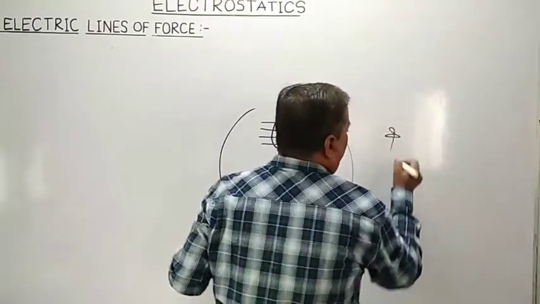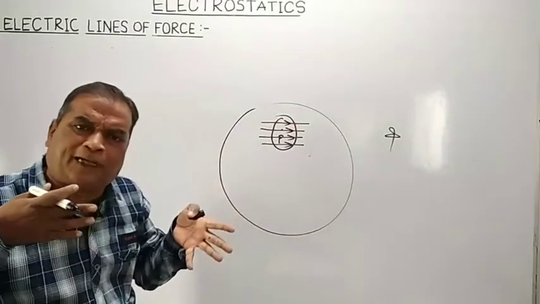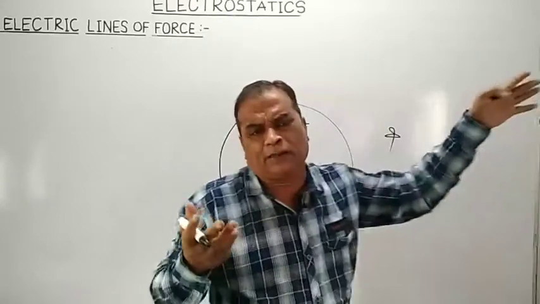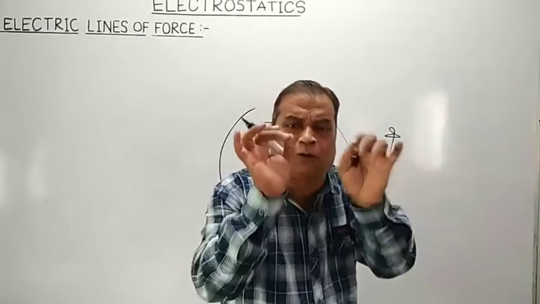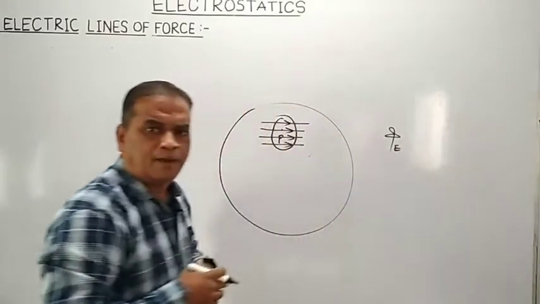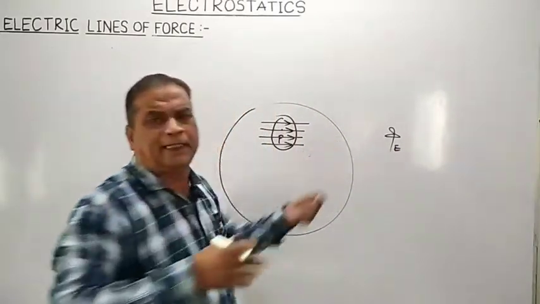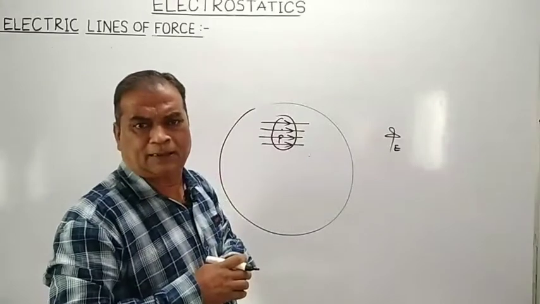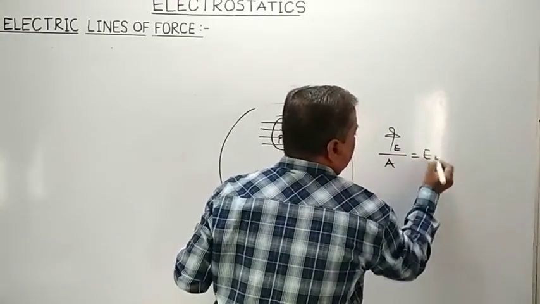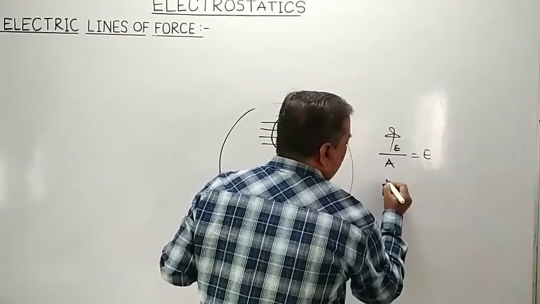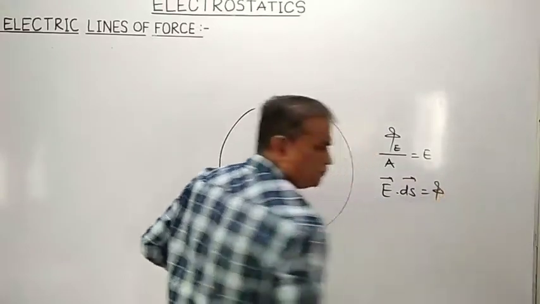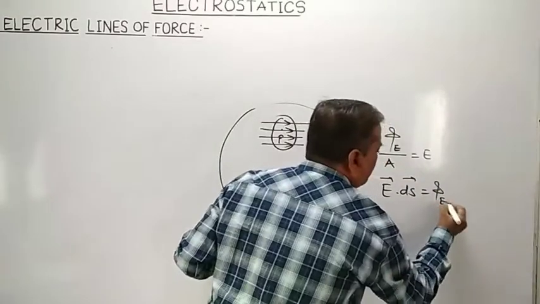What do you mean by number of electric lines of forces passing normally through unit area? The number of electric lines of forces passing normally through a given area is called electric flux. And if they are passing normally, it is the normal electric flux. So flux per unit area is nothing but intensity, because we know that vector E dot vector dS is equal to electric flux phi.